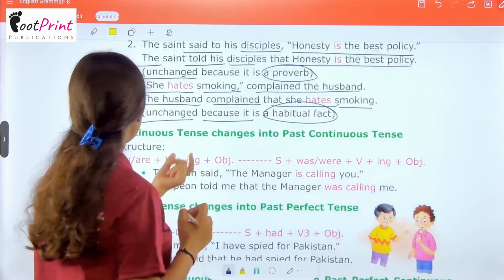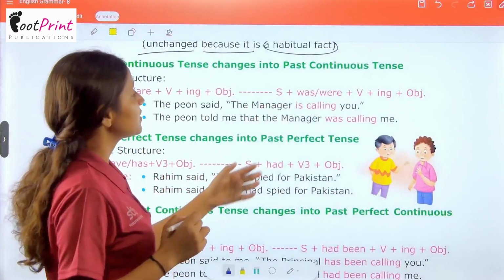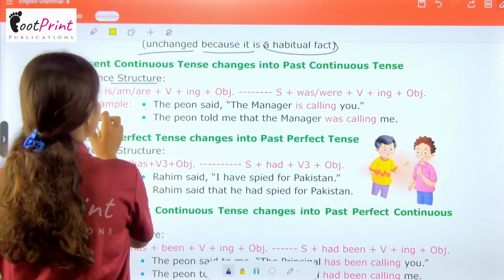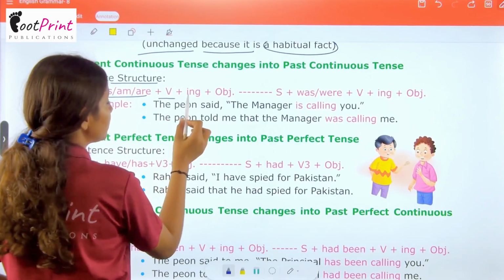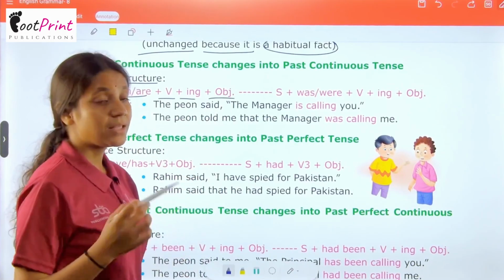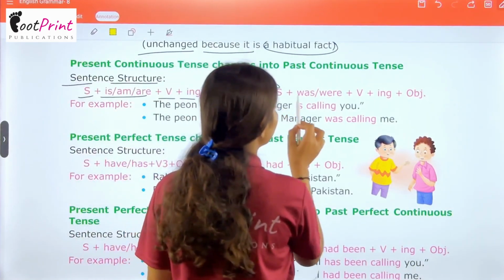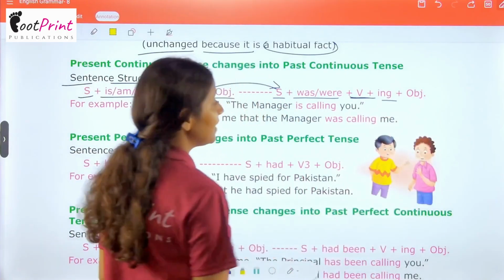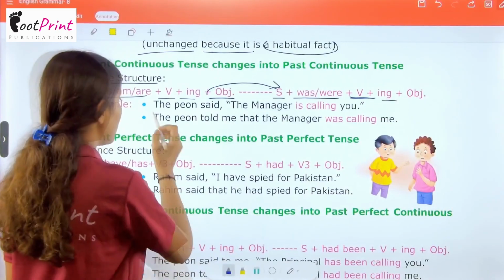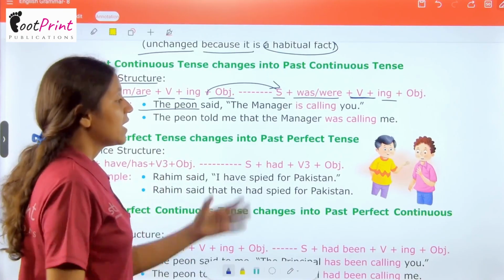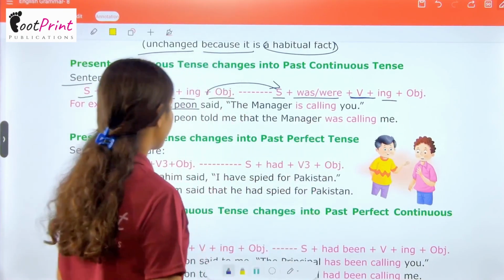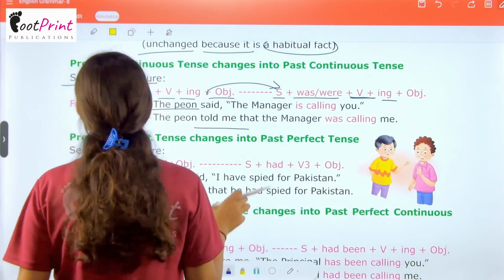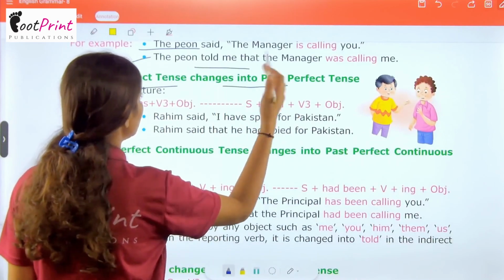Now present continuous tense changes into past continuous tense. Sentence structure: subject plus is plus verb first form plus ing plus object. This will convert into subject plus was plus verb first form plus ing plus object. For example, the peon said, "The manager is calling you." The peon told me that the manager was calling me. Now present perfect tense changes into past perfect tense.